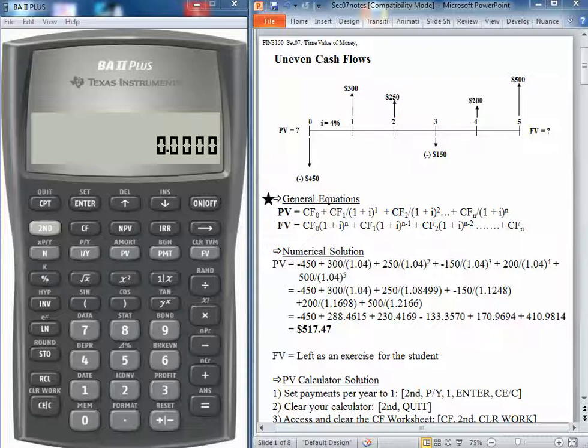If we want to know the future value, we would compound the cash flows to the future, and we can see that we're using just the lump sum equation here, where we now use the interest rate factor to compound rather than discount.